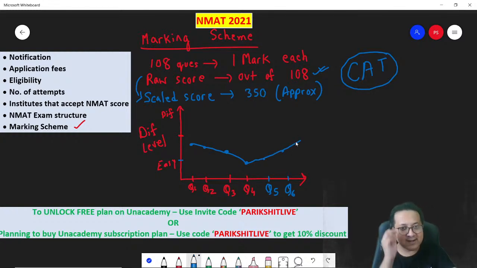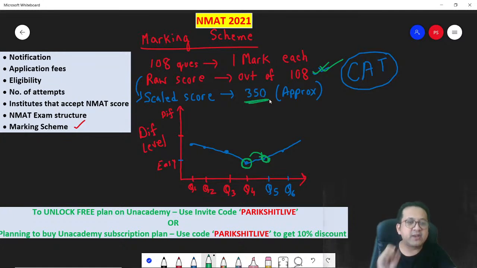What does it mean? It means in the initial few questions, you got the questions wrong. So you reached here, and now this question is really easy. Even if you get it correct, the raw mark you get is 1 only, because it is 1 mark per question. But in the normalization, your score will go down. Why? Because when the question is easy, the weightage given to it when normalized will be very little, because of which your scale score will be very low.